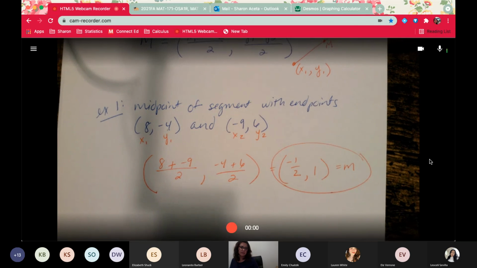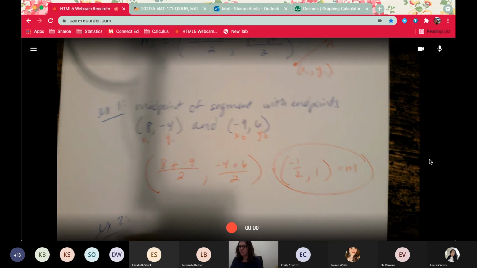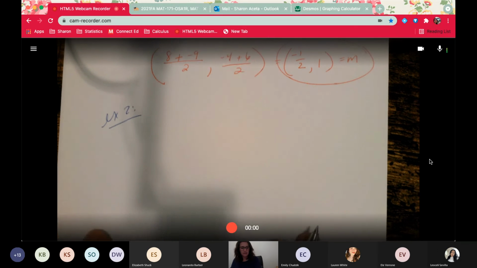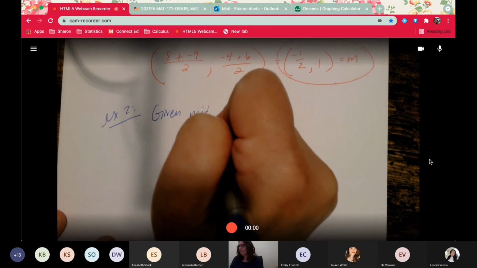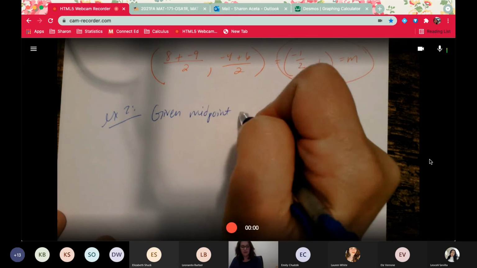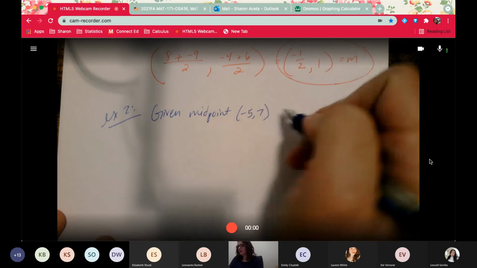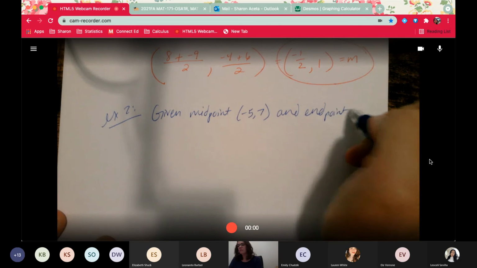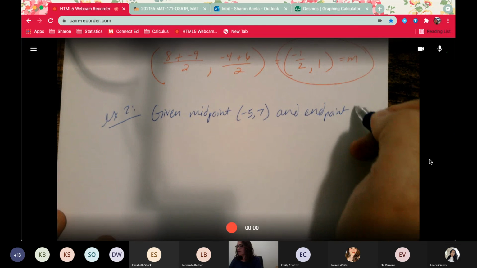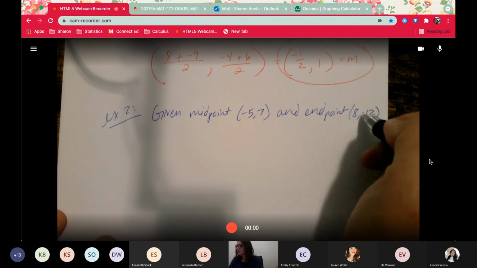So really, really simple. Real quick though, let's work that backwards. What if I gave you a midpoint, given midpoint -5, 7, and then an endpoint at 8, -12.